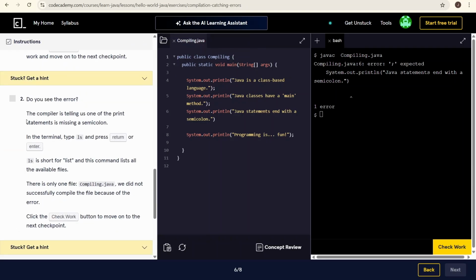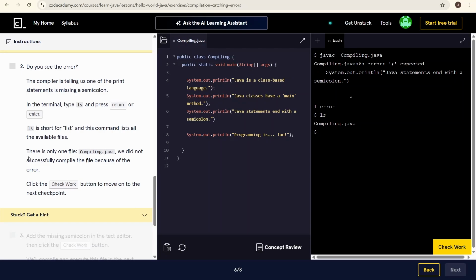Do you see the error? The compiler is telling us that one of the print statements is missing a semicolon. In the terminal, type ls and then hit enter. ls is short for list, and this command lists all available files. There's only one file, Compiling.java.